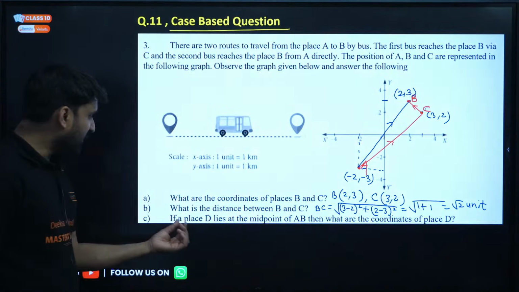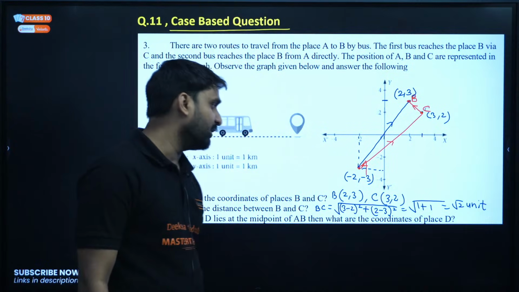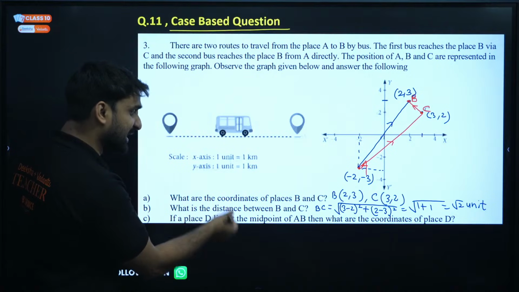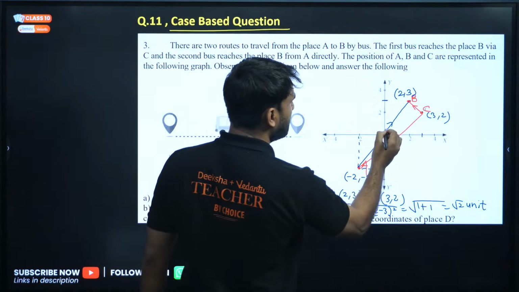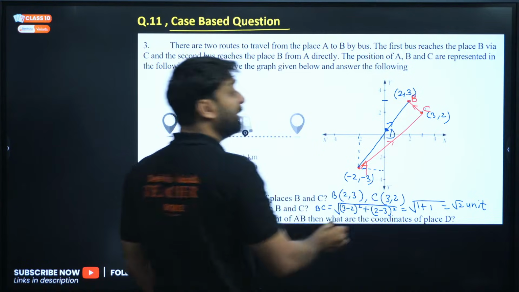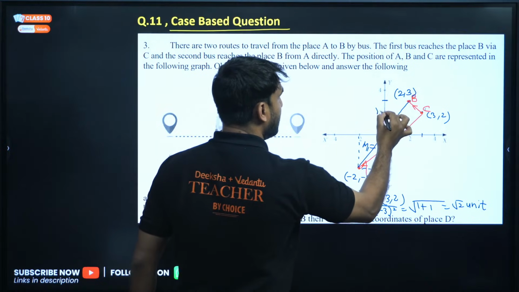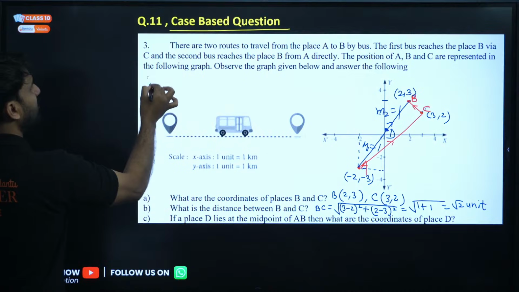Okay. If a place D lies at the midpoint of AB, then what are the coordinates of place D? Come on. AB is this, and there is a point D. Let's say here is the point, and this is the midpoint. So M1 will be 1 and M2 will be 1. So can we apply the section formula? So by using this,